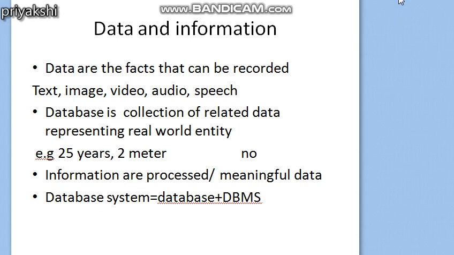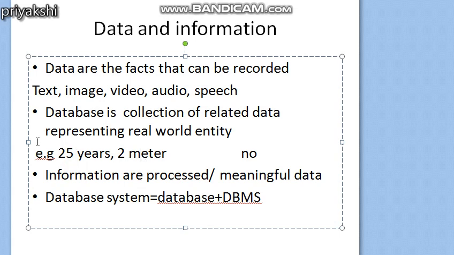And any random assortment of data we cannot term a database. For example, if I write 25 years, 2 meters, these two data are not related, so we cannot term it a database. To be a database, the data should be related.